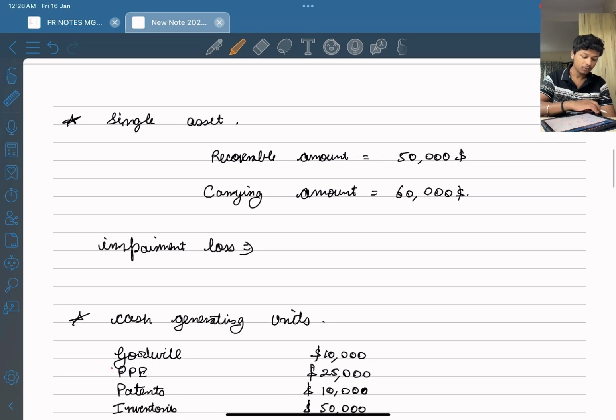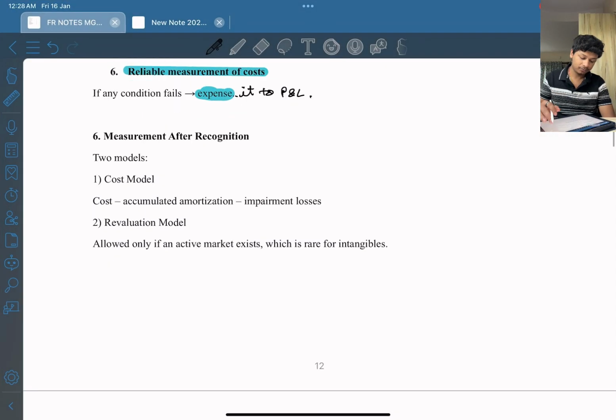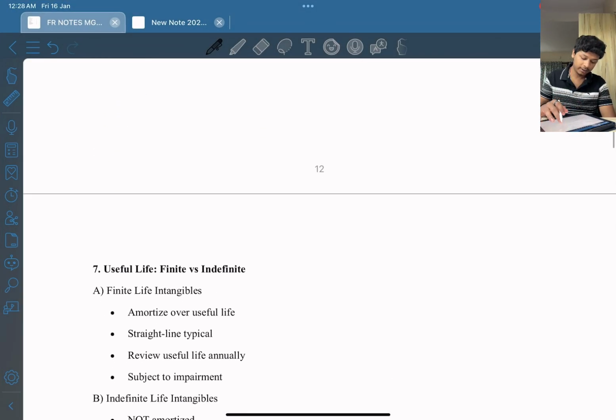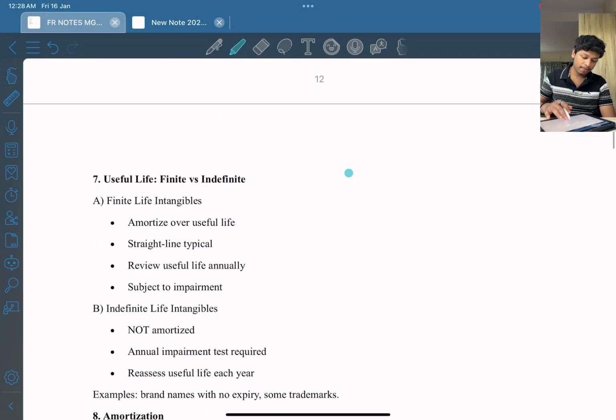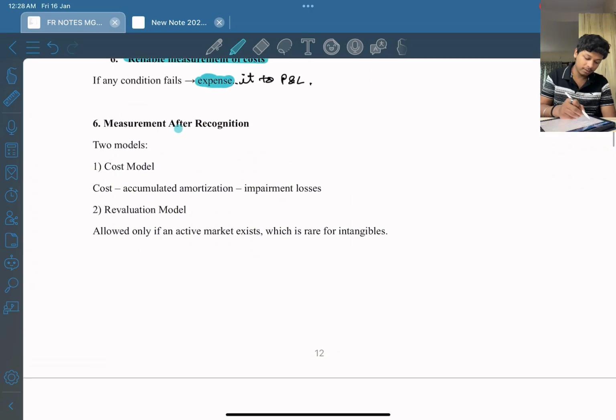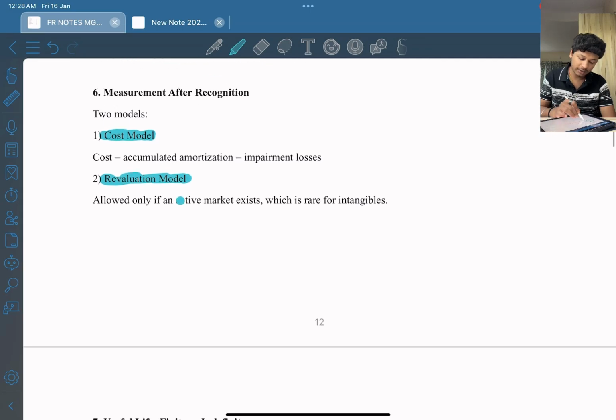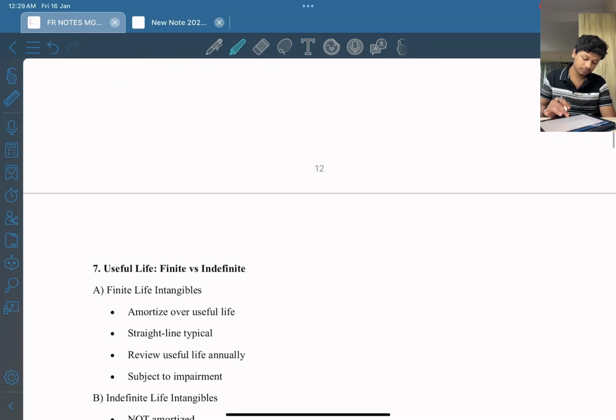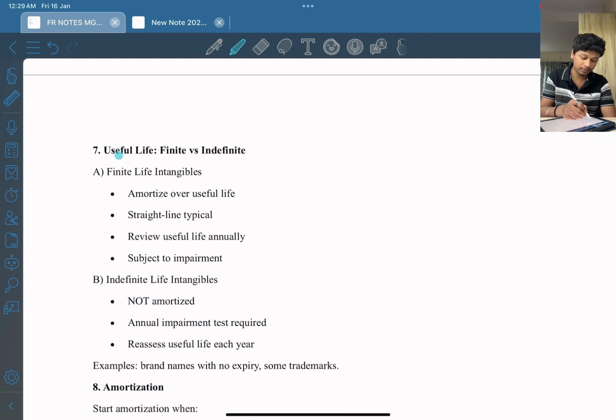In this measurement after recognition, we have studied the cost model and the revaluation model, allowed only if an active market exists, which I have already told. Now, 7th point.